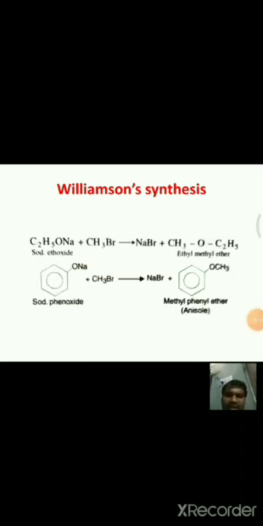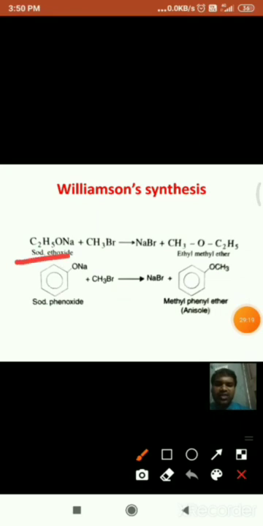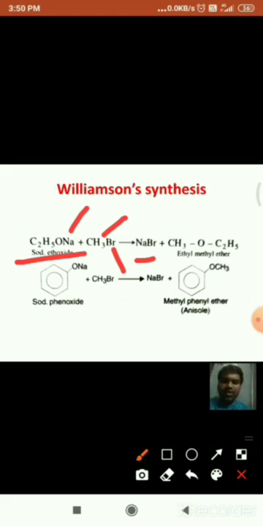And if you see some other examples, see here, this is one more example in which this is sodium ethoxide, this is methyl bromide, and with the elimination of sodium bromide, C2H5OCH3 is formed, that is ethyl methyl ether. This is a mixed ether. That means this method is generally quite suitable for the preparation of mixed ethers. Of course, simple ethers are also formed, but this method is generally suitable for the formation of mixed ethers.